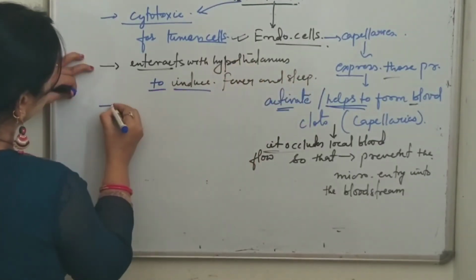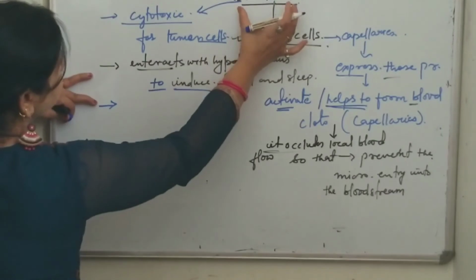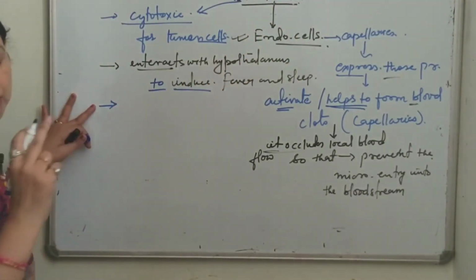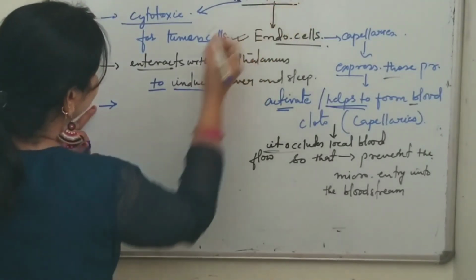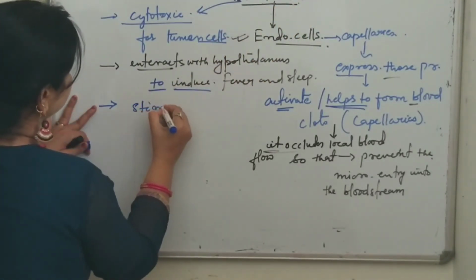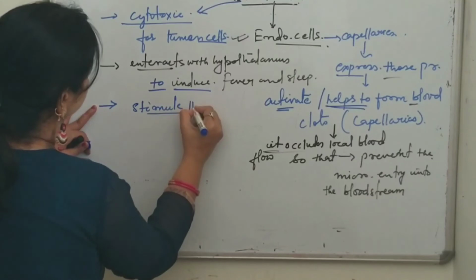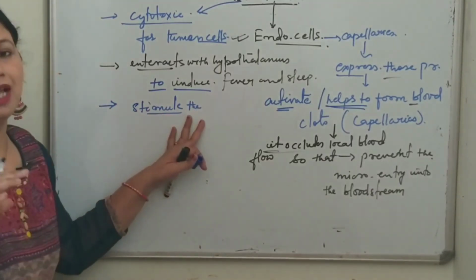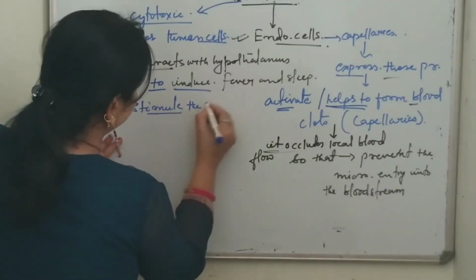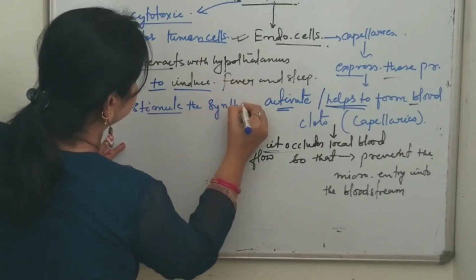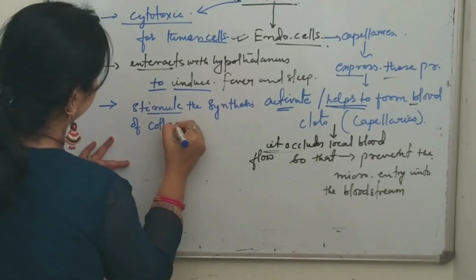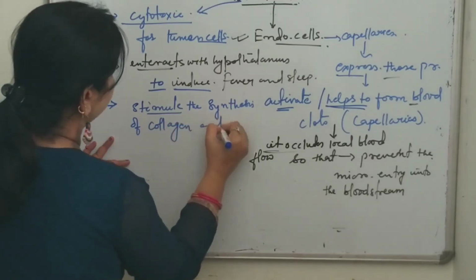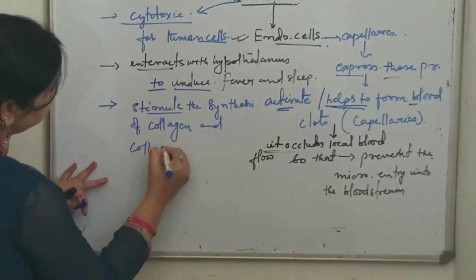Now, in my previous video tutorials I have already told that tumor necrosis factor alpha stimulates the synthesis of collagen as well as collagenase, for which purpose?